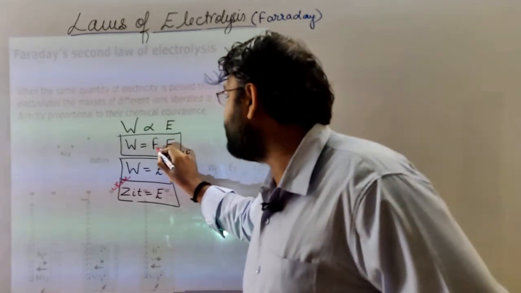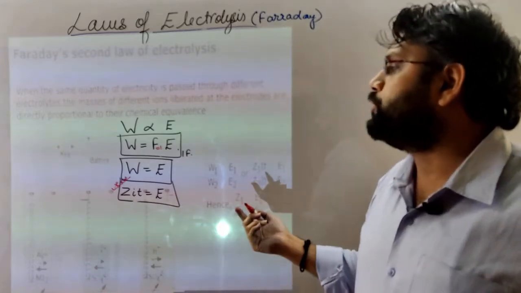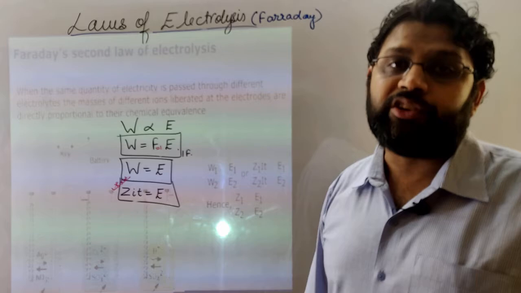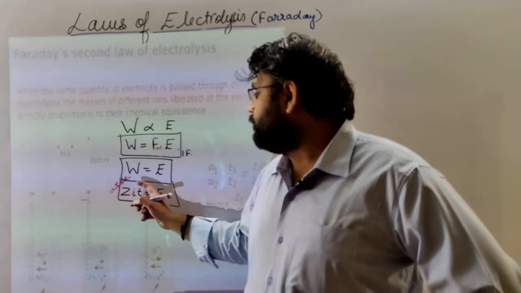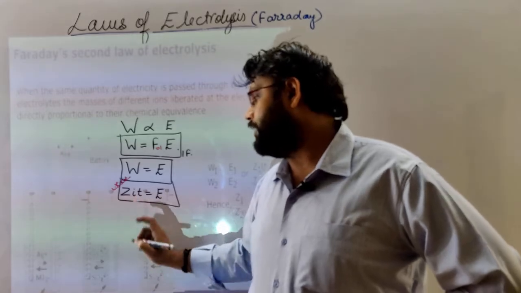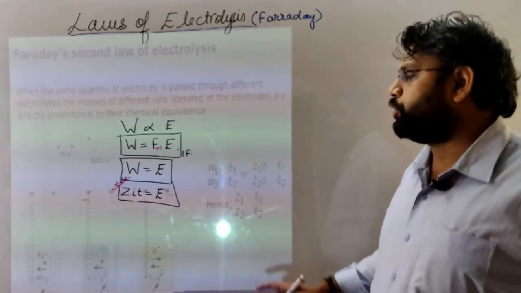Now if we take the Faraday constant to be 1, then W is equal to E, that is, the weight of ion deposited will be equal to its equivalent weight. And according to the first law of electrolysis, weight can also be represented as ZIT. Got it? I hope this is all clear.